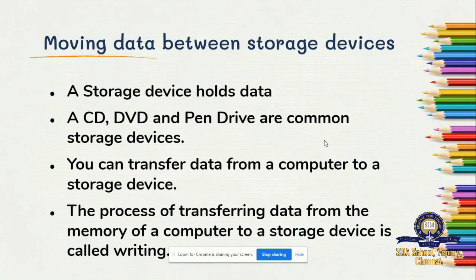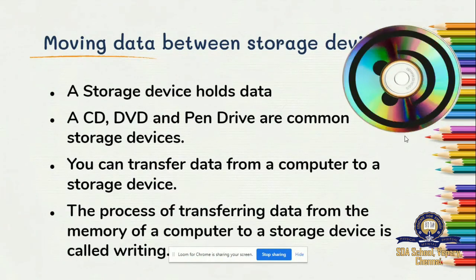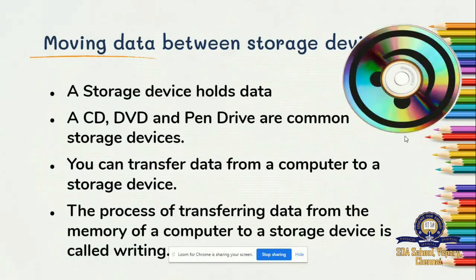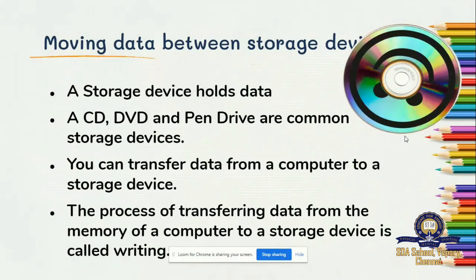You're taking the data from the memory of a computer, from the computer to a storage device. What is a storage device? A CD. So you're taking the data from the computer and storing it on the CD. It is called writing. This is a CD. The rotating picture is the CD.